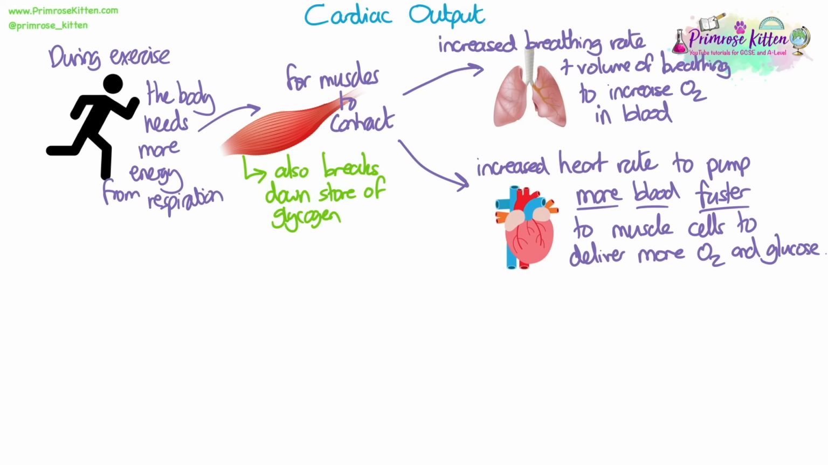need some energy. But when we are doing exercise, we need more energy because we're doing more muscle contraction, so we need to increase our breathing rate to have more oxygen, and we need to increase our heart rate to transport more blood faster to the cells so they can have more oxygen and glucose in order to carry out more respiration. In muscle cells as well, we have a store of glycogen, which is broken down to release the glucose for respiration.